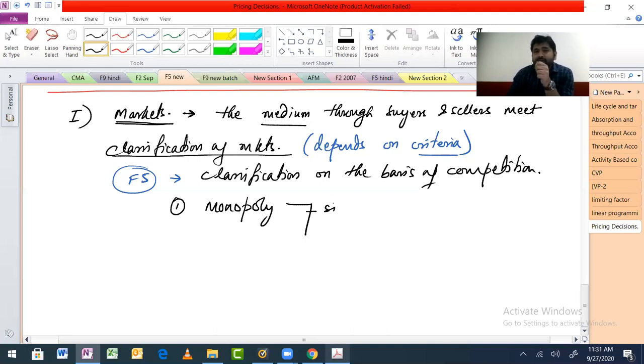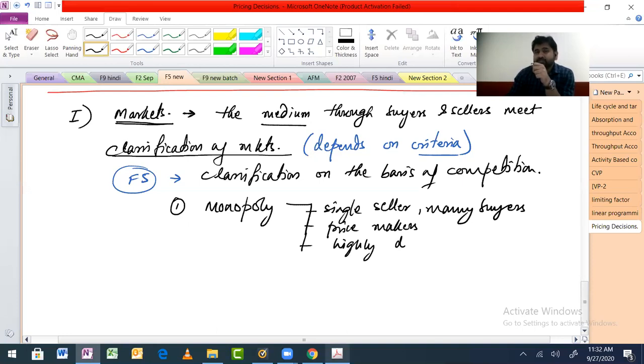We have a single seller and many buyers. These people are price makers, not price takers. The product here is highly differentiated, that means no close substitutes.